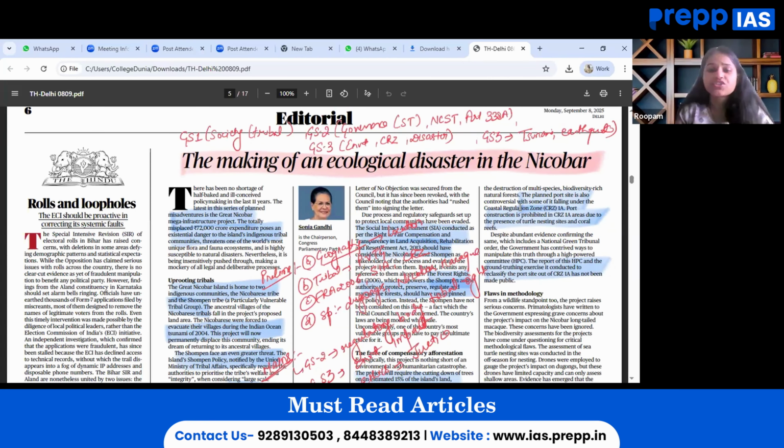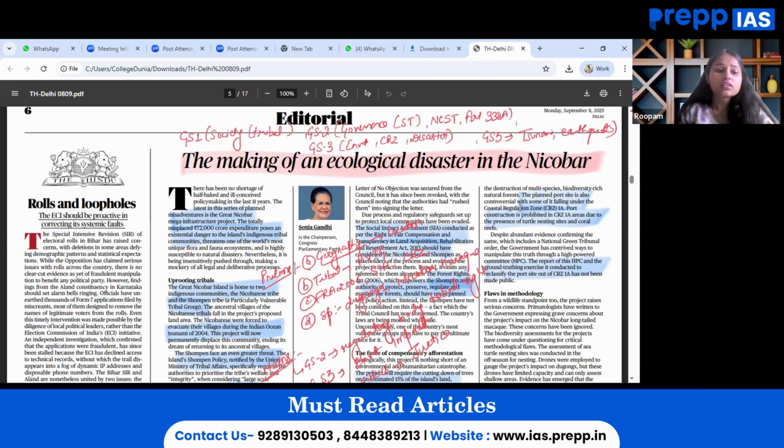This can even be linked with GS paper 3 as well, wherein environment under the themes of deforestation, biodiversity loss, coastal regulation zones and infrastructure associated with it, and the compensatory afforestation drive that has been mentioned, when they will cut the forest there and how they are going to compensate for that. This can even be interlinked with disaster management as well. And in this particular article, a reference to the 2004 tsunami has been mentioned, that is, how they could cope with it.